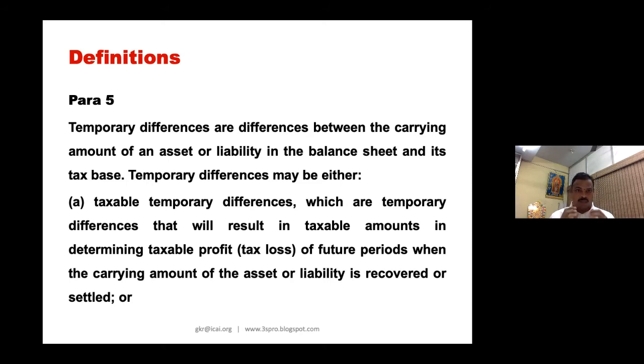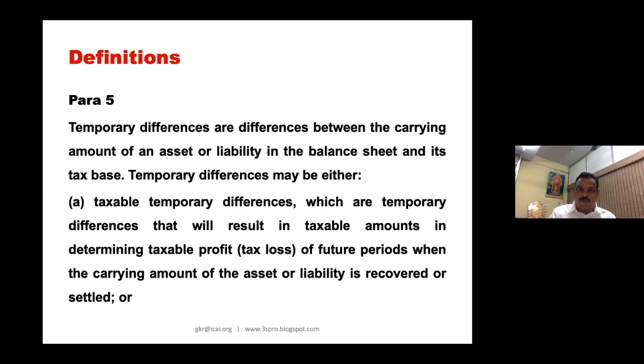Now, I want to make one observation to all of you here. In accounting standard 22, in AS 22, they had permanent differences as well as timing differences. So in Ind AS 12, AS 22 had the terms timing difference and permanent difference. These are the two terms there.